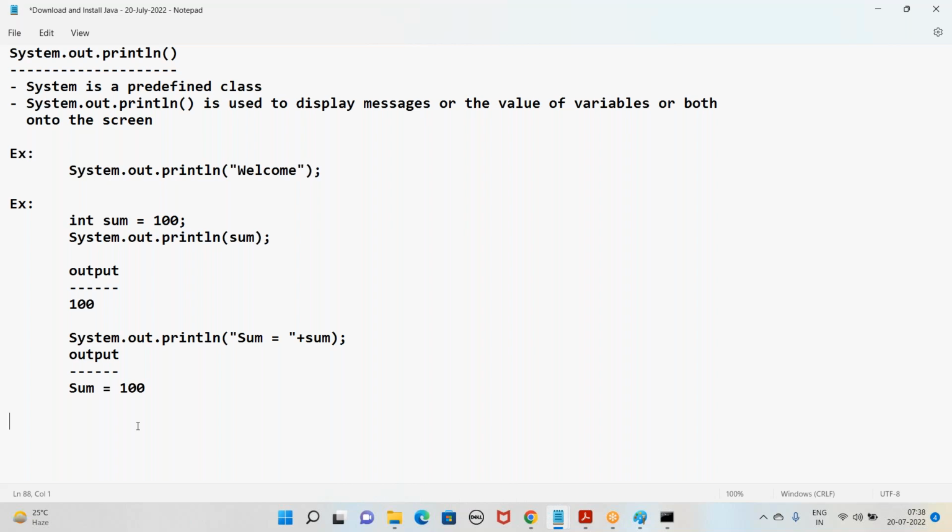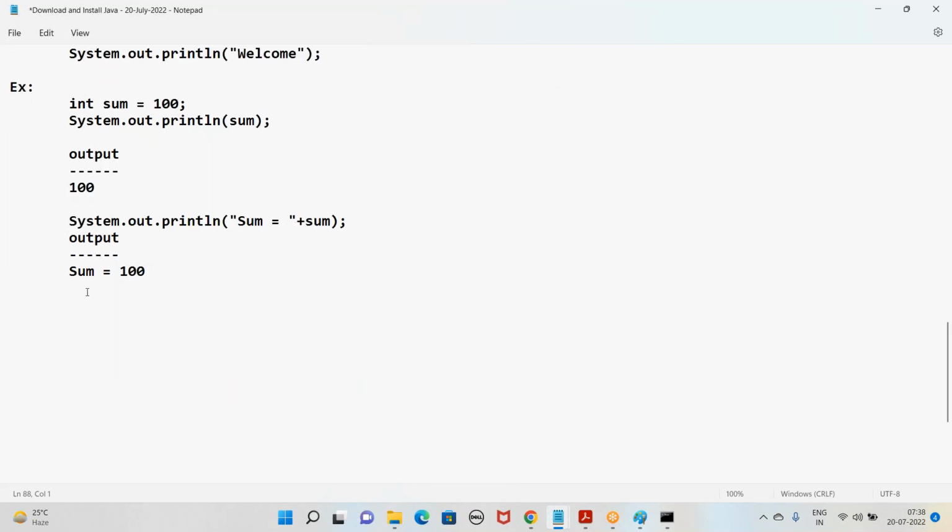What is the use of this System.out.println in Java? Yes. Right? This is similar to the printf function of C language. If you know C language, this is similar to the printf function. Right?